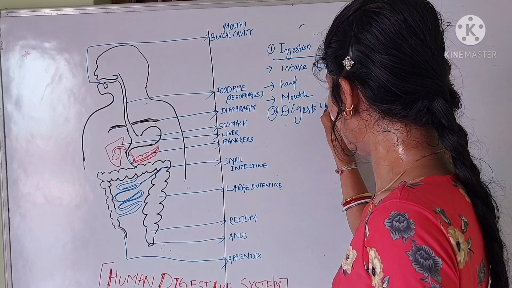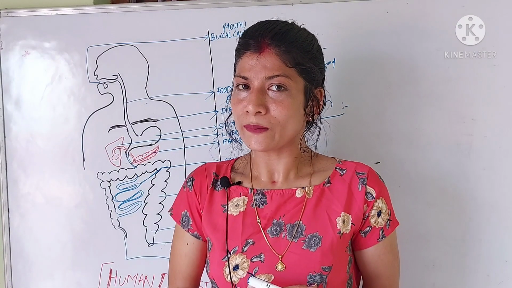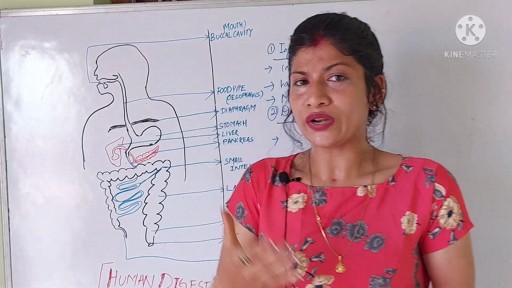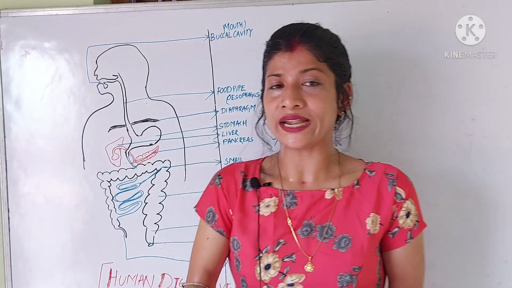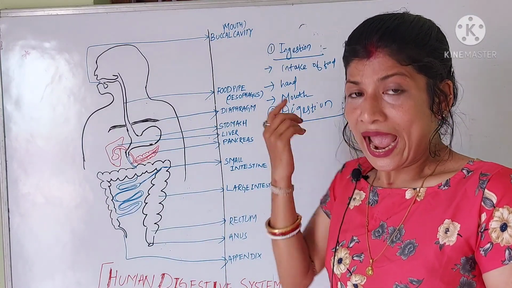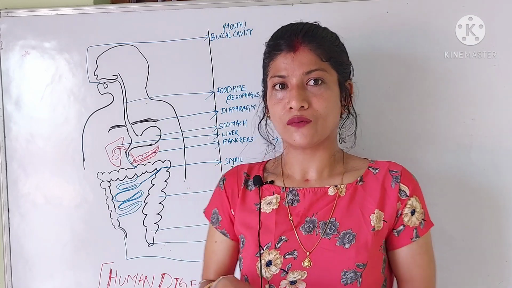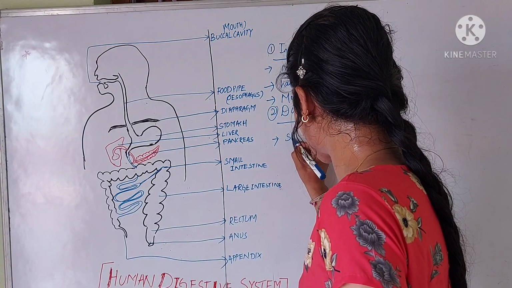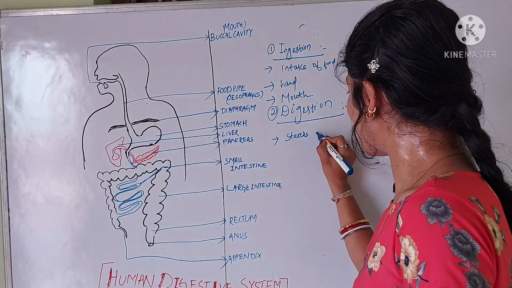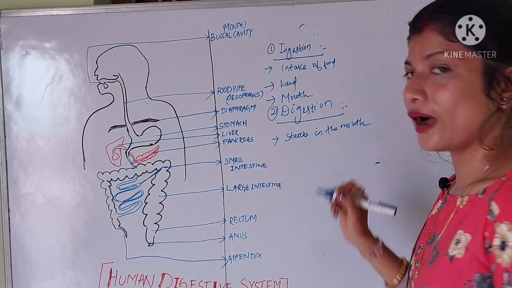This is your digestion process. This is the second step of the human digestive system, because in the nutrition process, first is ingestion, the intaking of the food, then the second step is the digestion process. The digestion process starts or begins in the mouth.